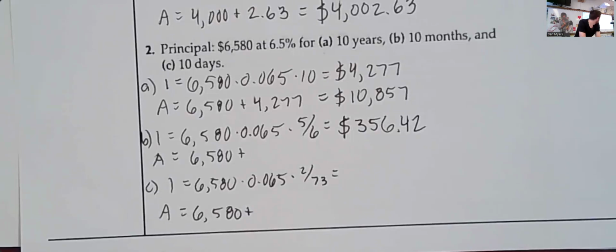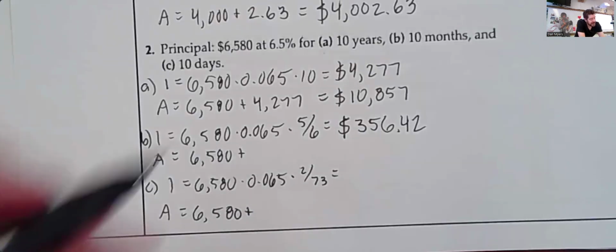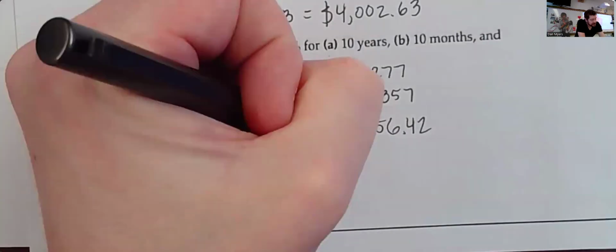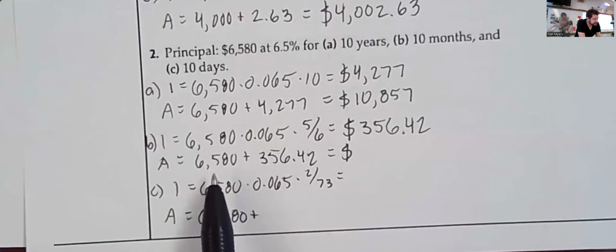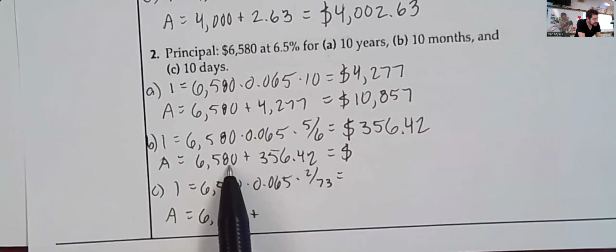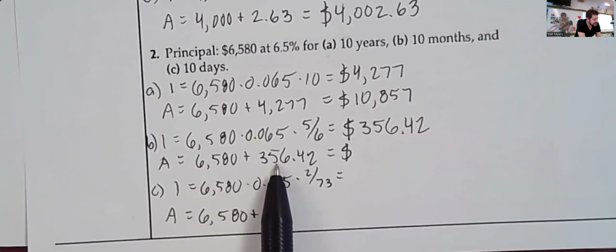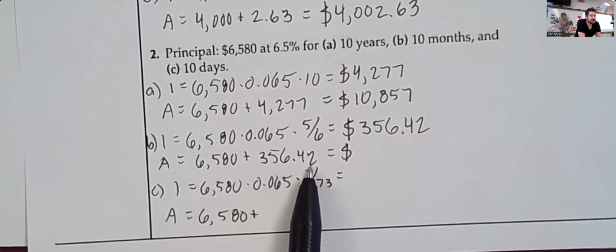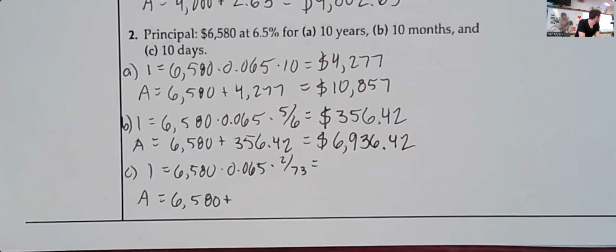$356.42. Yep. $356.42. All right. So if we add $356.42 to that amount, let's see. Going to be a 6, and that'll be a 3. So 6936.42. Is that right? Yeah, 6936.42. $6,936.42 is the total after 10 months.